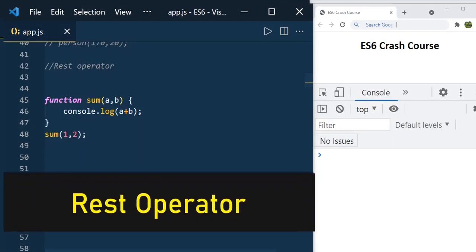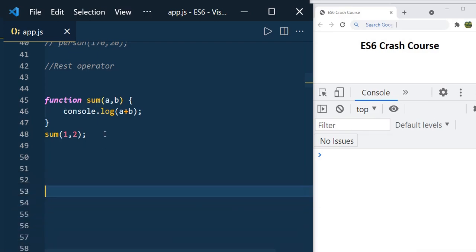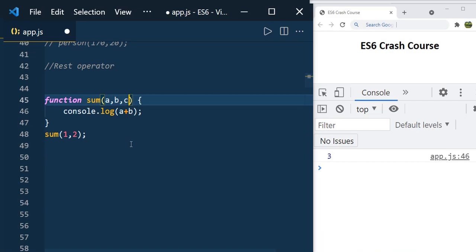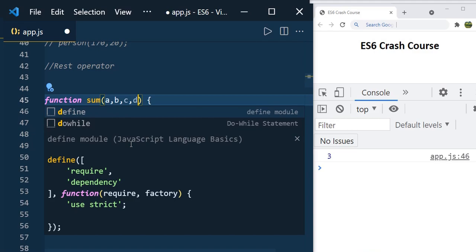Let us discuss the REST operator. Let's say you have a function called sum like this, accepting two parameters and printing the sum of them. So we are calling it. When you call it, you can see the result will be 3. Assume at one point of time you require to pass more than two parameters and get the total of them. So in that case, you need to change the definition of the sum function to receive more than two parameters like C, D, if there are 4 arguments you are going to pass.